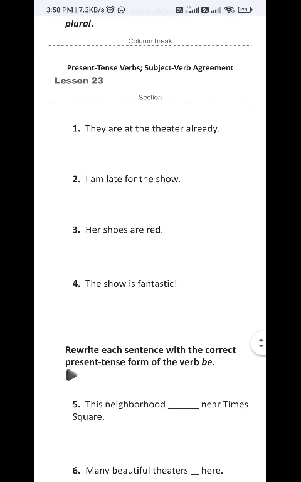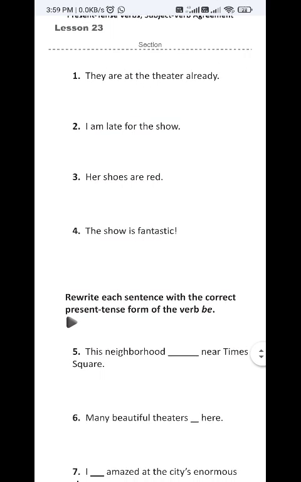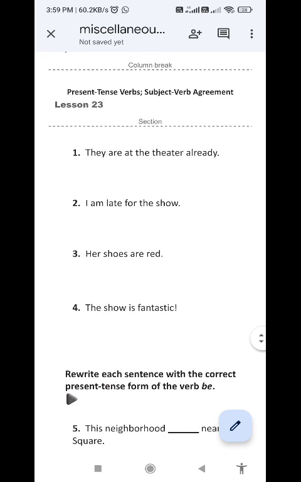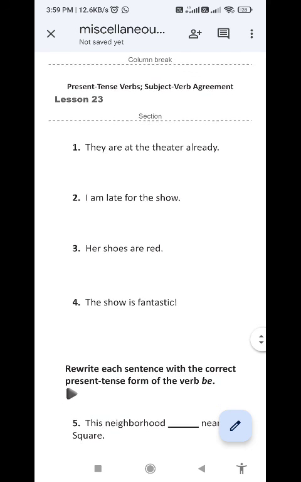Then comes her shoes are red, which is the be verb here? Are. What is the subject of the be verb? Her shoes. Shoes means more than one shoe. So here the subject is plural. The show is fantastic, which is the be verb? Is. What is the subject of the be verb? The show. What number? Singular number. So the show is singular in number. So that's how the whole thing is going on.